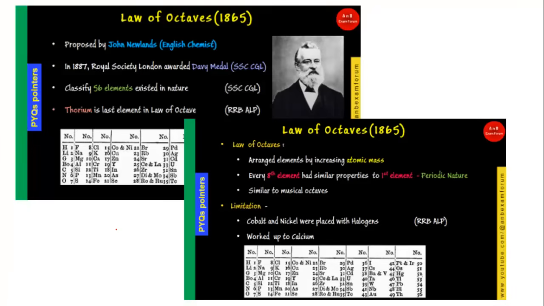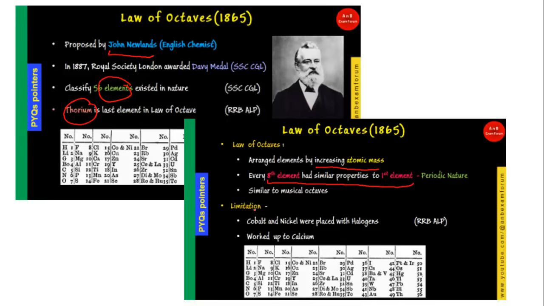And this thing we have studied in our theory class, where we have seen that the law of octaves was given by John Newland, and he classified 56 elements which existed in nature at that time, and thorium is the last element in the law of octaves. Okay, so as I told you, the law of octaves says that first you need to arrange the elements in increasing atomic mass, and every eighth element had similar properties to the first element, which is basically the periodic nature. Periodic means something which repeats itself after some time.